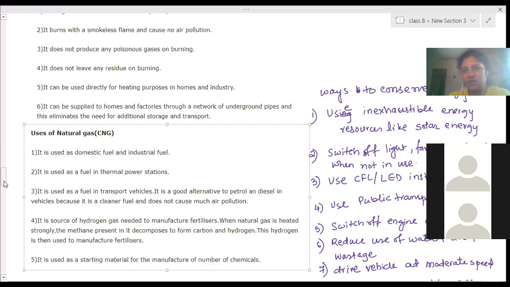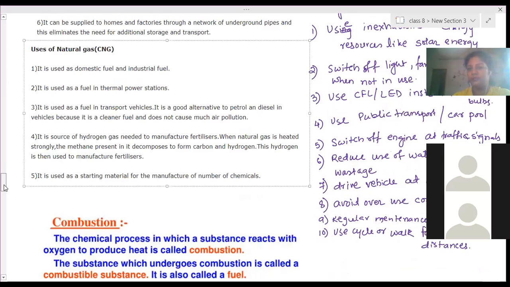So here a chemical reaction is happening in which these substances combine with atmospheric oxygen. Is it clear? Yes, ma'am. And heat energy is produced. That process is called combustion, and the substances which undergo this process are called combustible substances. Those which are not able to combine with atmospheric oxygen easily we call non-combustible substances. Just like glass: when you heat glass, does it produce a large amount of heat energy? No, ma'am.